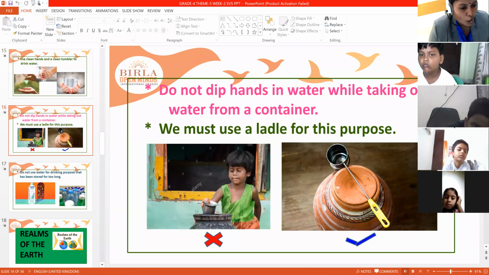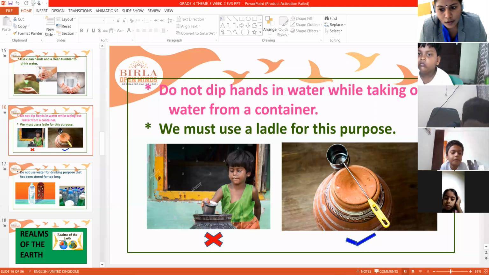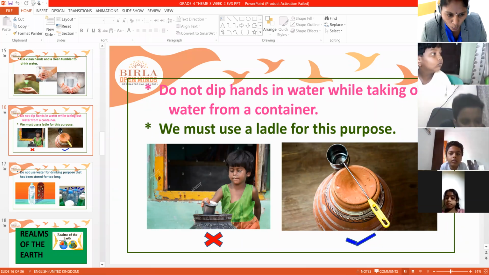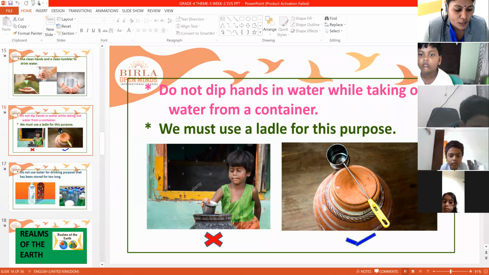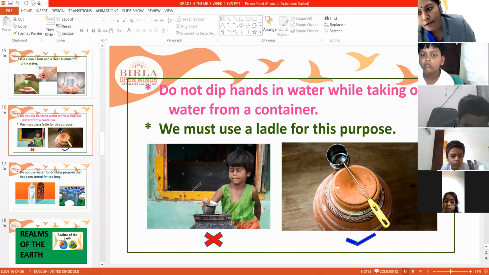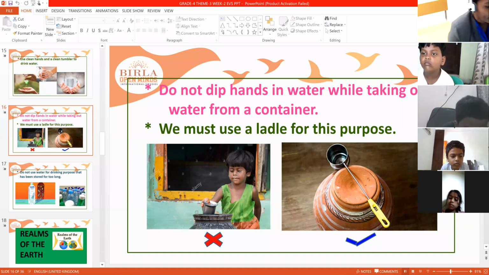Next, do not dip hands in water while taking water out of a container. If you want to drink water, don't put your hand directly in that container. You must use a ladle for this purpose. So the first picture is wrong. You should not put a glass or tumbler in directly. The second picture is right. You have to use a ladle to take water from the container.